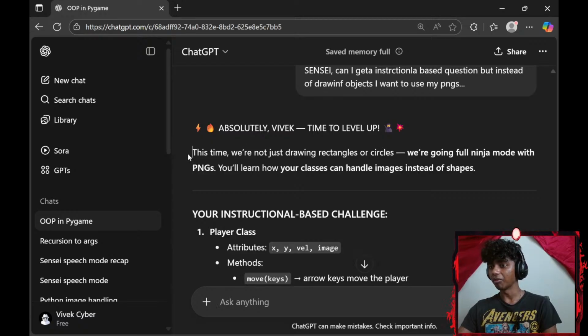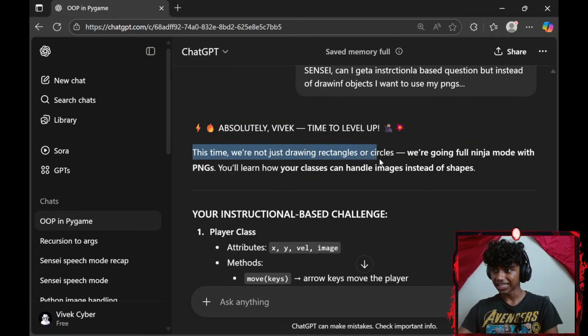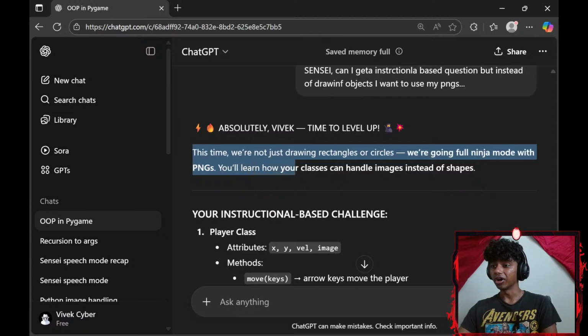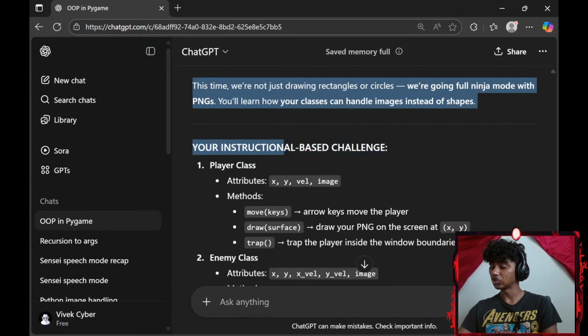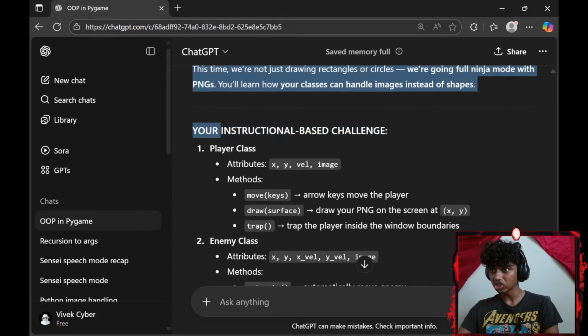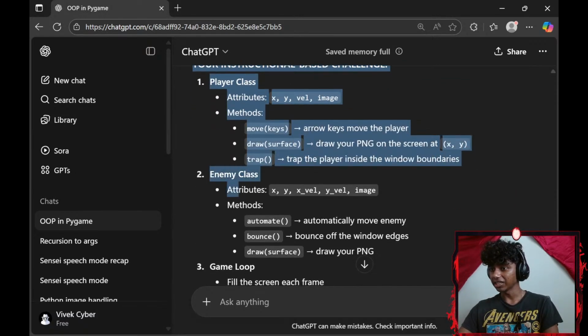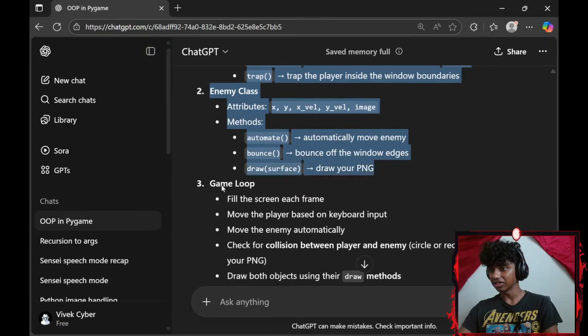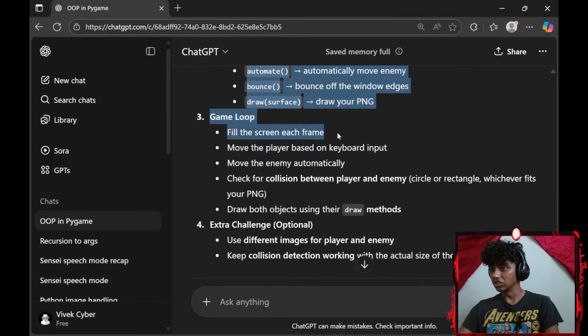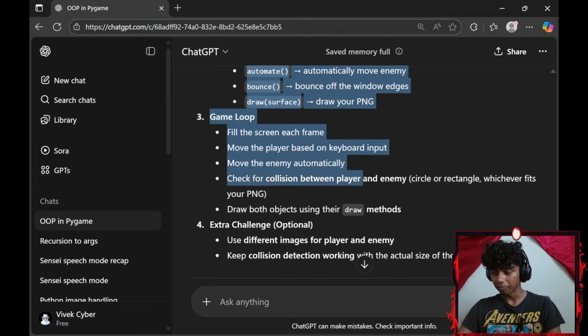Absolutely, time to level up. This time we're not just drawing rectangles or circles, we're going full ninja mode with PNGs. You learn how to use classes and handle images instead of shapes. Your instructional based question: player class attributes, methods; enemy class attributes, methods; game loop: fill the screen each frame, move the player based on keyboard input, move the enemy automatically, check for collision between player and enemy.